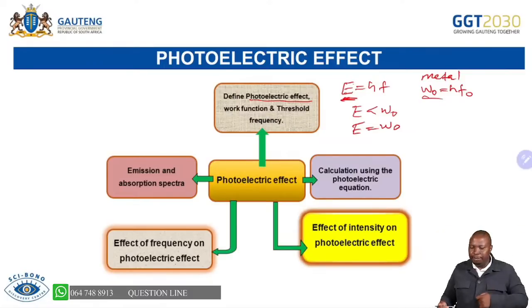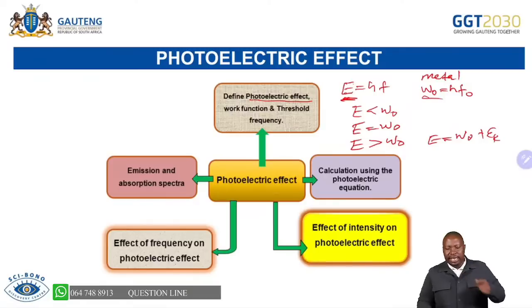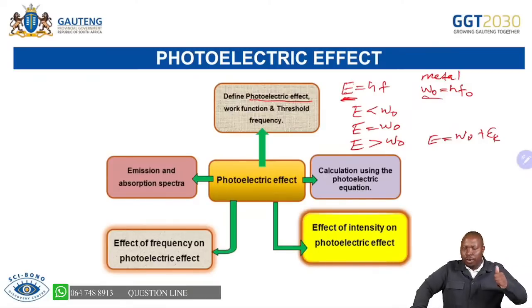So what am I saying? When we have more energy of a photon than the work function required, the other energy will be converted to kinetic energy. Hence, our formula is E equals W naught, the work function, plus EK max.